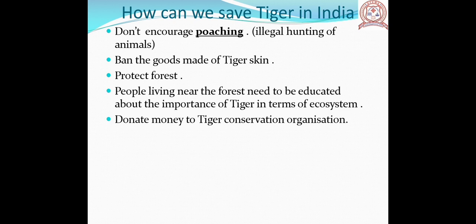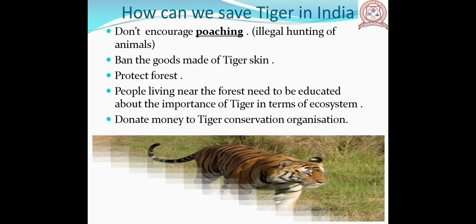Ban the goods made of tiger skin. Protect our forest. People living near the forest need to be educated about the importance of tigers in terms of the ecosystem. Donate money to tiger conservation organizations.